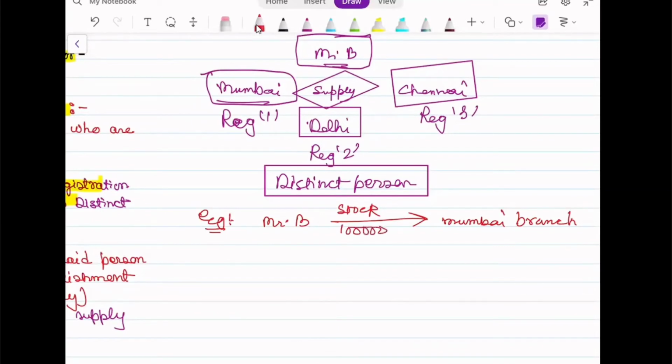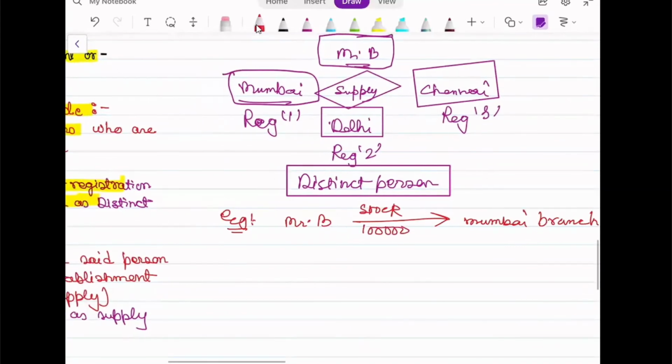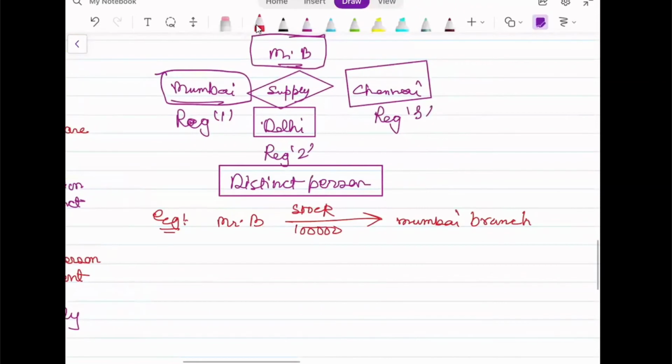What I said is that supply of goods or services between related persons or distinct persons in the course or furtherance of business is to be treated as supply. Are you with me till now? So this is an example where Mr. B is transferring his goods to one of his own branches, but in a different state. Suppose Mr. B is in Kolkata.